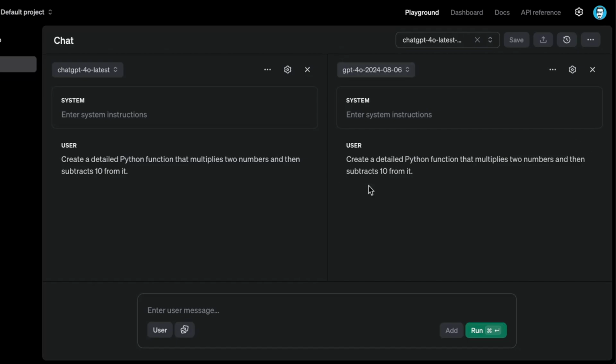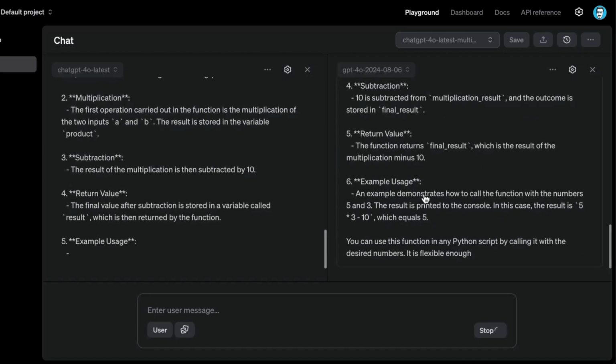So this is the second test, and this one is about code generation. I wanted to create a detailed Python function that multiplies two numbers and then subtracts 10 from it. That's a very basic task, and most of the models can get it, but I'm looking at specific things in the way the model generates that particular function. That's what I'm checking here, and also what formatting it's choosing. Overall, I care about quality, but I also care about the exact way it's generating that code.